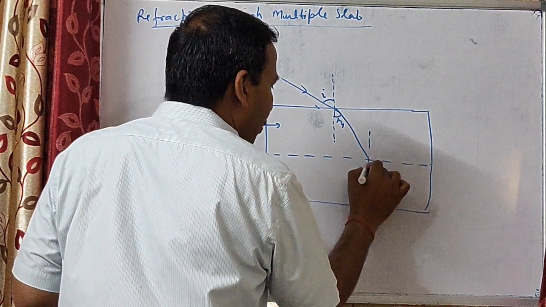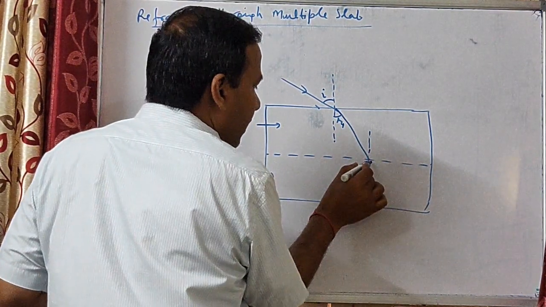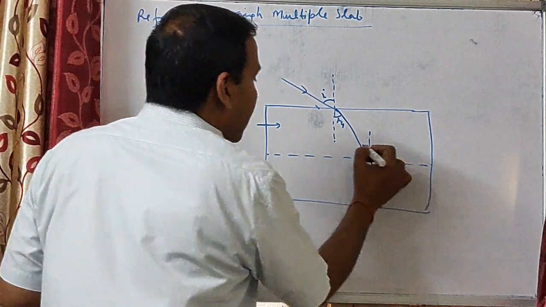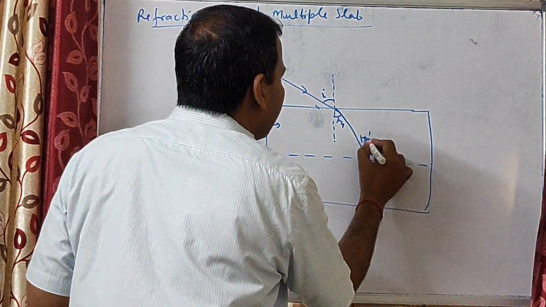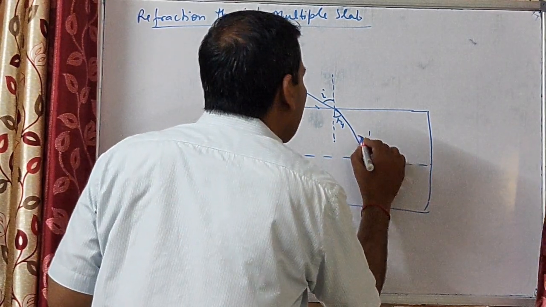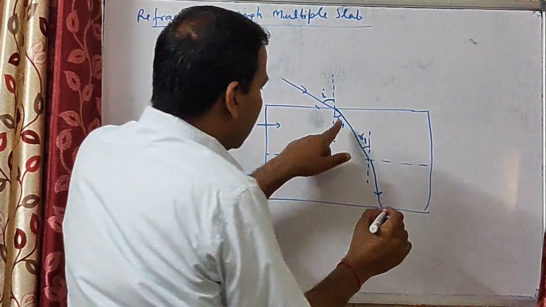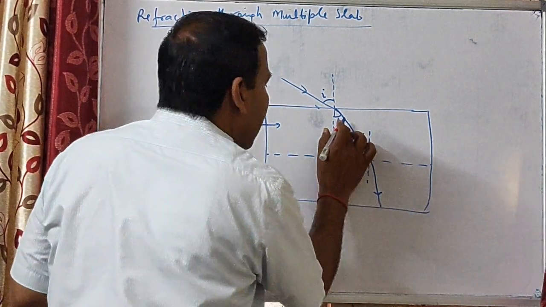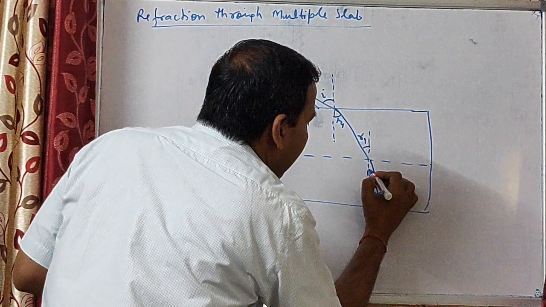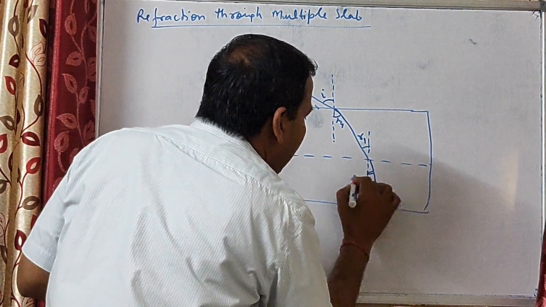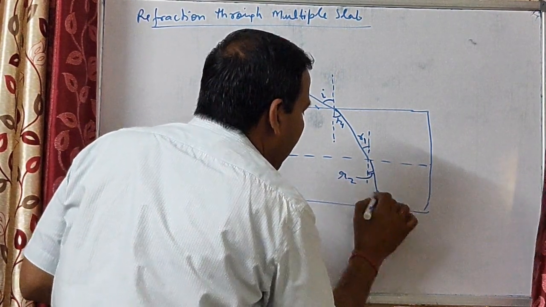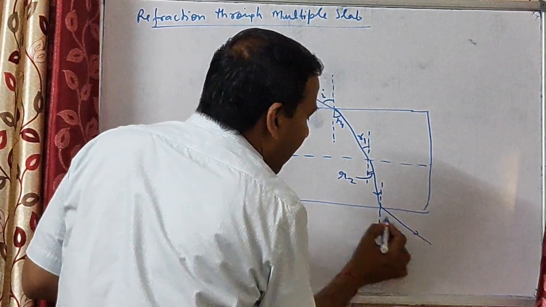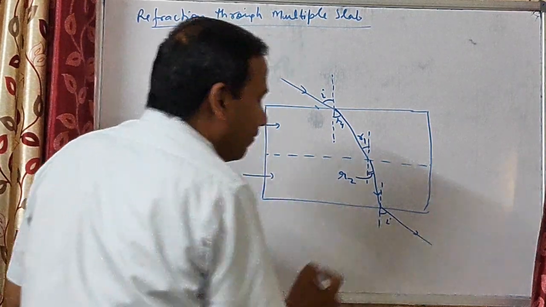Again we draw the normal at this point, and it bends towards the normal. This angle is R1, it is also R1, and this one is R2. Again we draw the normal and the ray bends away from the normal, and this angle is equal to I.